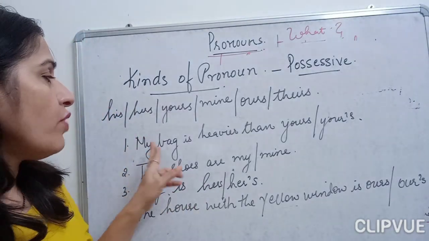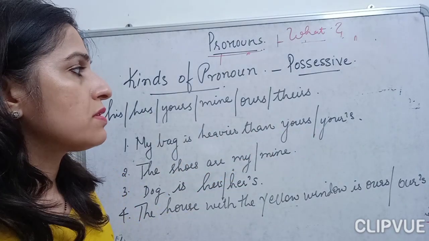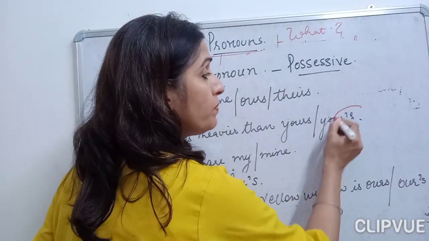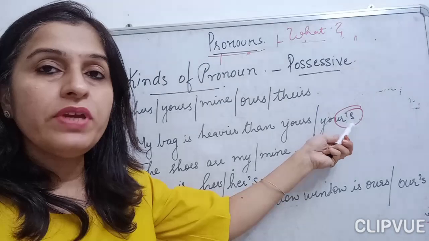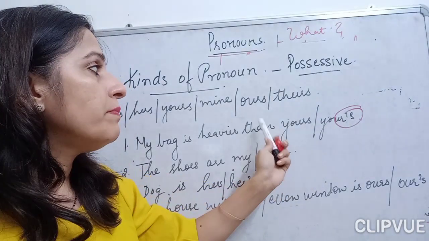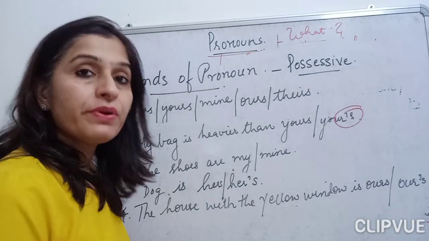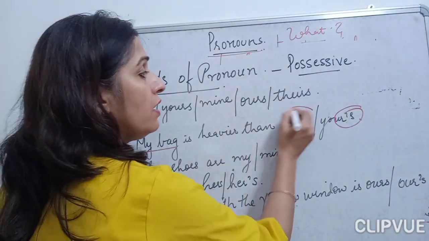Okay, see, for example, my bag is heavier than yours. ठीक है, अब यहाँ पे मैं कोई belonging तो बता नहीं रही हूँ, that I will be using apostrophe S over here and making it a possessive noun. Here I am talking about my pronoun, that my bag is heavier than yours.